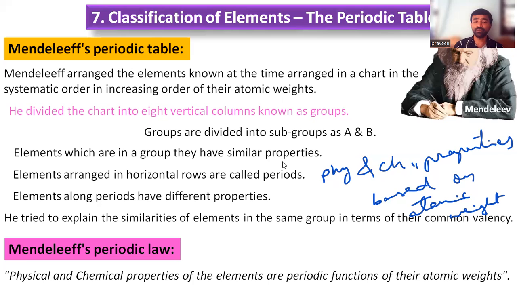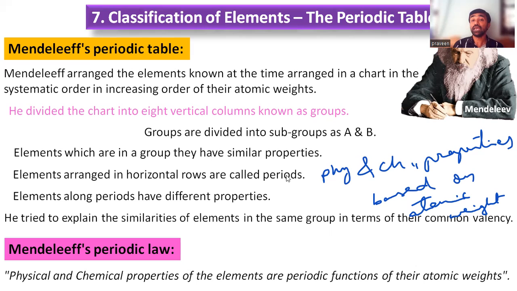So Mendeleev's periodic law was written as: physical and chemical properties of the elements are periodic functions of their atomic weights. So this is the periodic law of Mendeleev. Like this, he tried to classify the elements, right? Based on this, now we are going to discuss the main features, salient features.